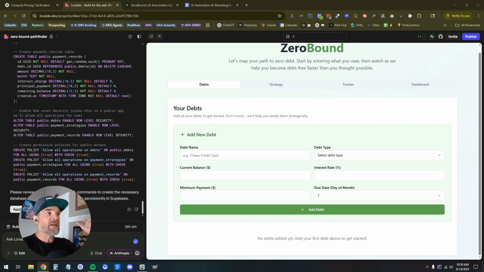So what just happened is I connected Supabase to the project, but it didn't do anything with it. So now it has to go through and actually create the tables and everything that it needs to do to store the data. Apply the changes.